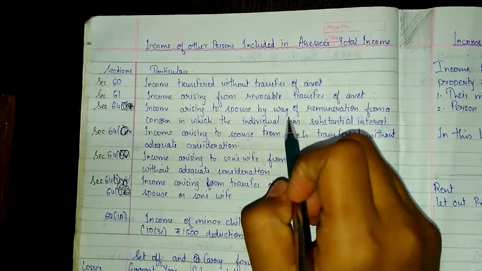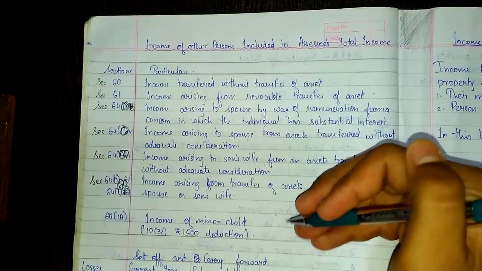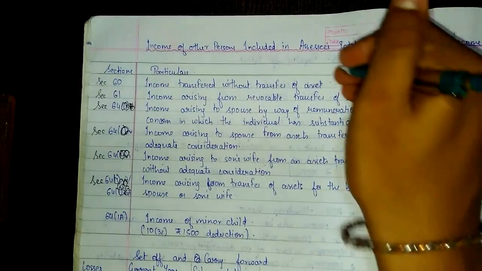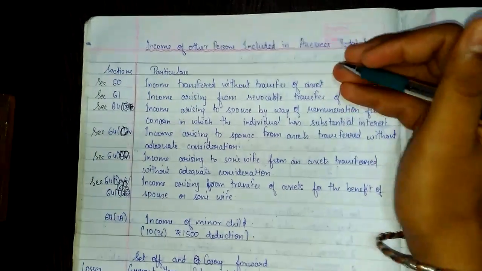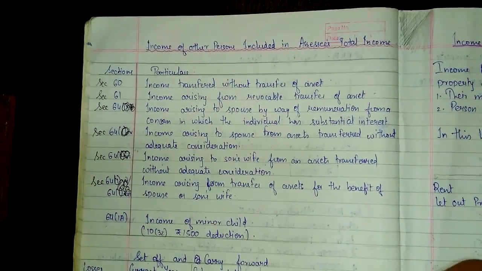So are you understanding that the income the spouse is receiving will be added into the SSC's total income?